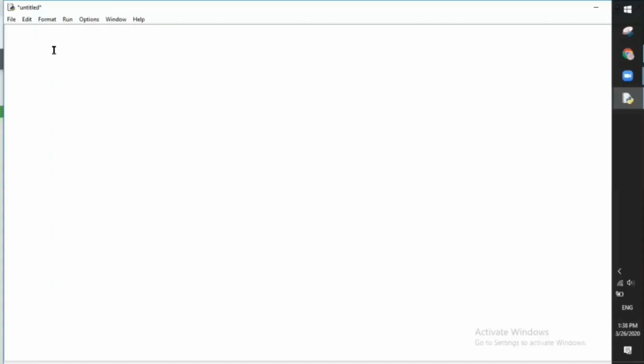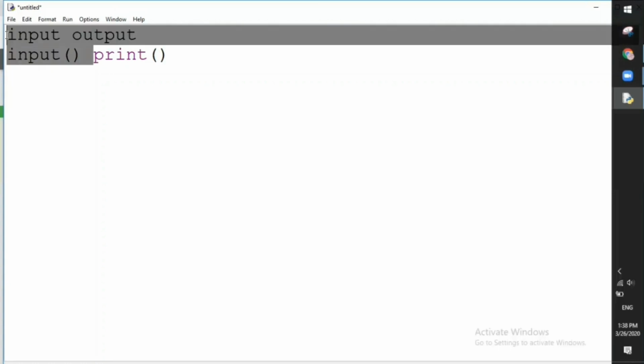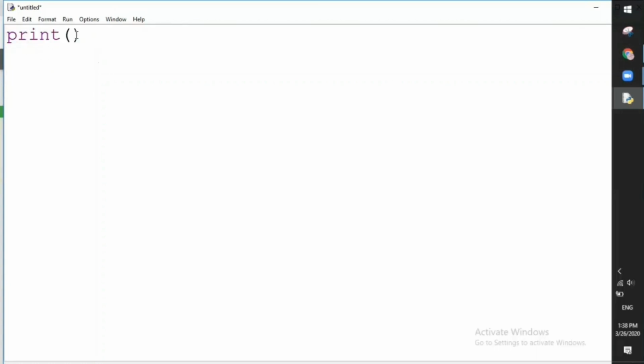So guys, remember from 8th grade that there are 2 types of devices, input and output. So exactly as there, here in Python we also have 2 main functions, input and output. The input function and the print function. The print one is output. So the input function will take information from us as input devices do, and the print function will give us the information. So let's start with print.